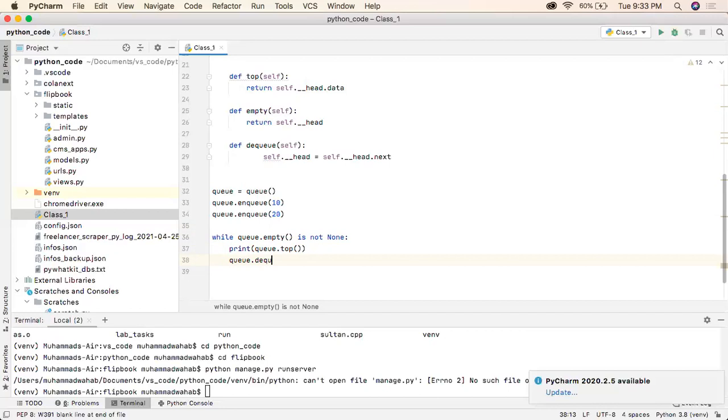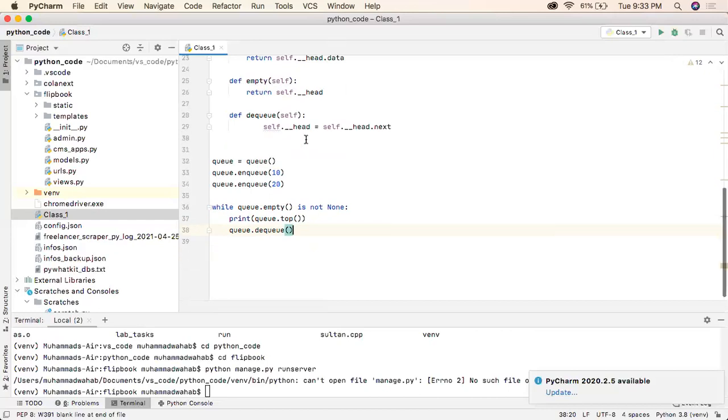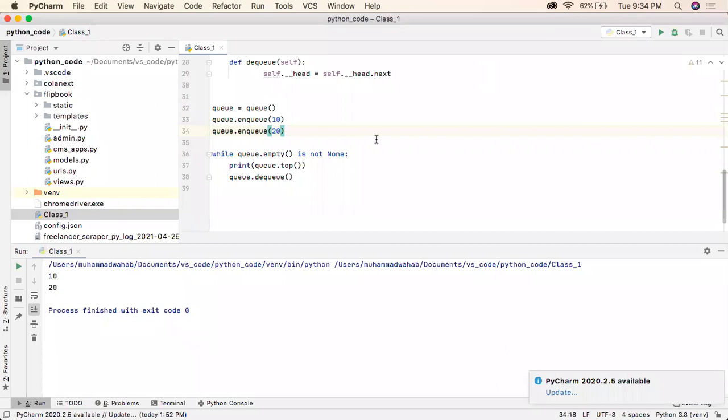Sorry, dequeue. So this is it. If I go on and run this, we can see that the value that has been inserted first has been retrieved first, and the succeeding value 20 has been retrieved.